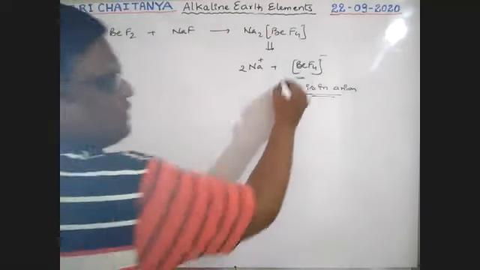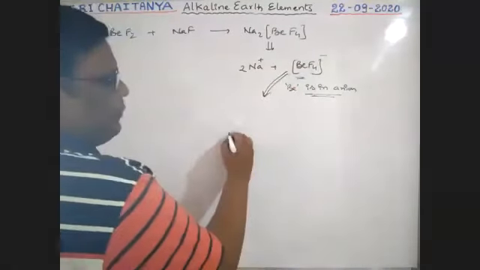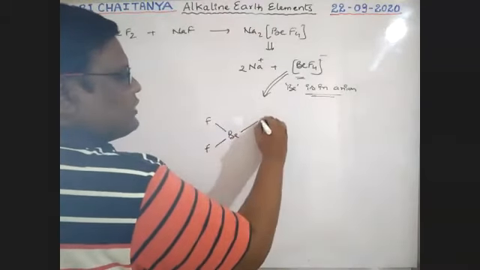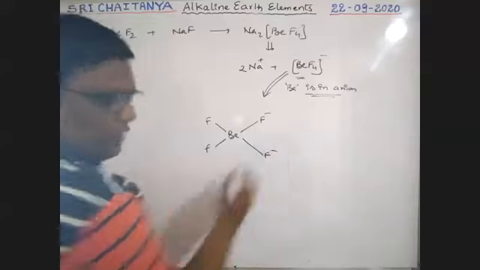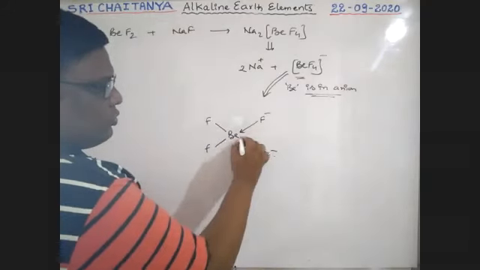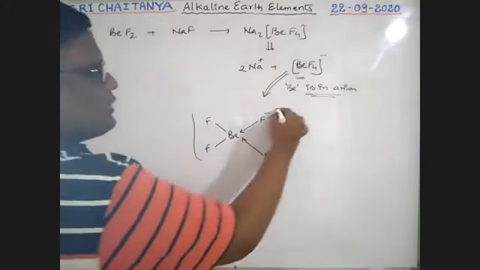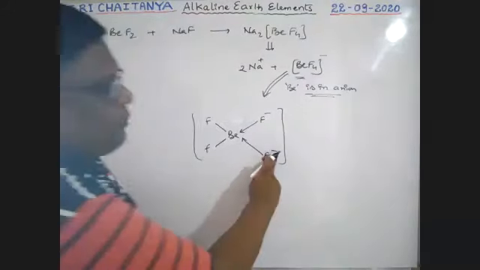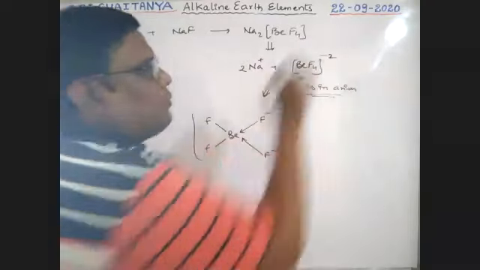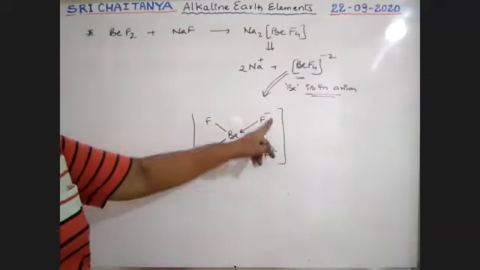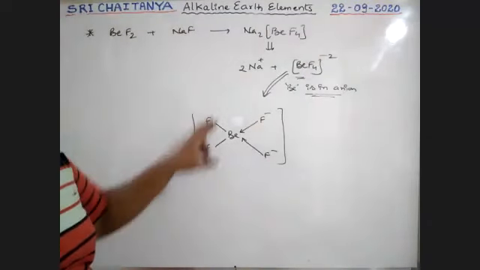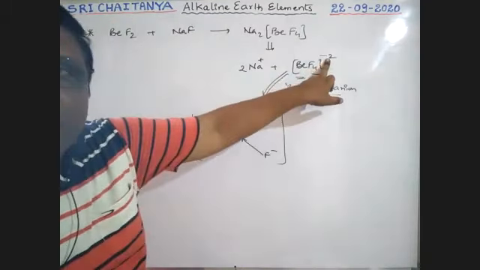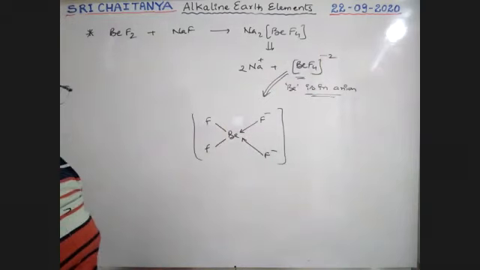What is the structure of this BeF4 2 minus? This is beryllium, fluorine. This is a fluorine with minus, and it gives 2 coordinate covalent bonds. This is the BeF4 2 minus structure, boys. There, beryllium is the central atom, so it exists in an anion, negative ion. Beryllium exists in a negative ionic state.